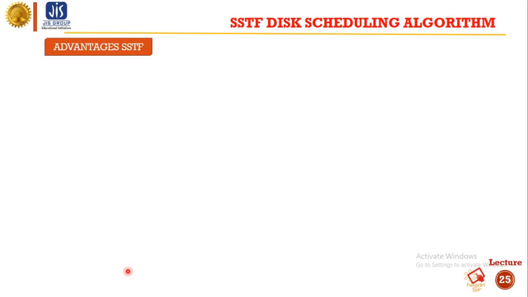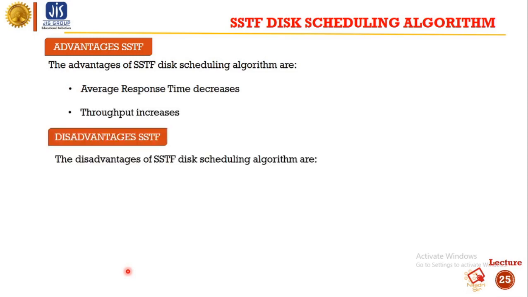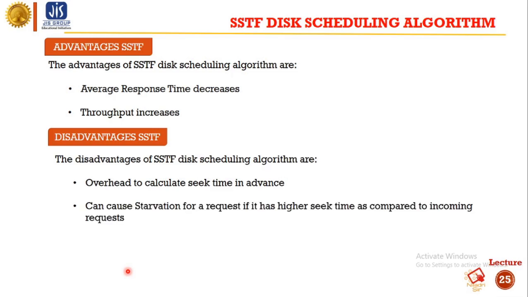So what are the advantages? The advantages of SSTF are that the average response time decreases and throughput increases. And what are the disadvantages? The disadvantages of SSTF scheduling are the overhead of calculating seek time in advance, and it can cause starvation for a request if it has higher seek time compared to incoming requests. The third is high variance of response time, as shortest seek time first favors only some requests.